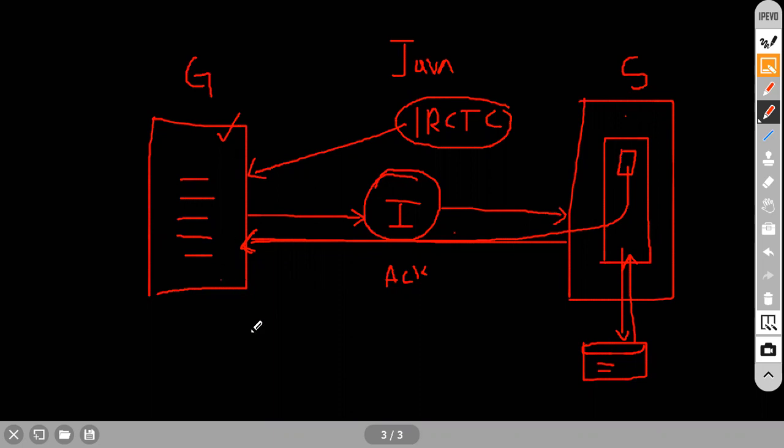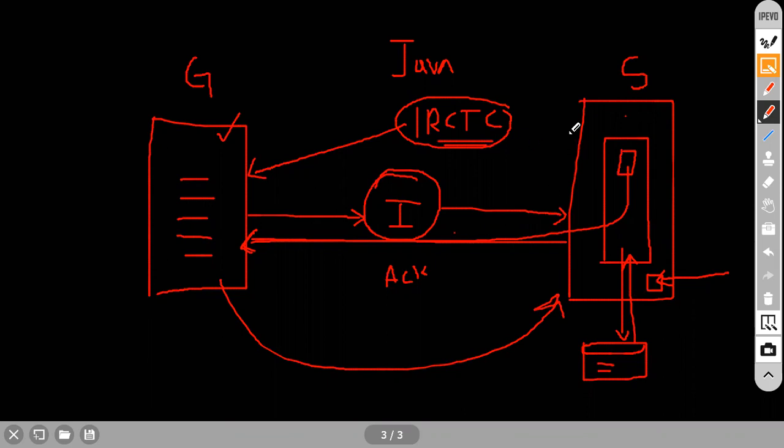From end to end you will communicate. Think like that: they will deploy the IRCTC application on the server. Understanding everyone? There will be an application, the IRCTC application, and that application is deployed on this particular server. If you want any information in this application, you have to log in, then you are able to get everything over here. That is the exact idea about web applications.